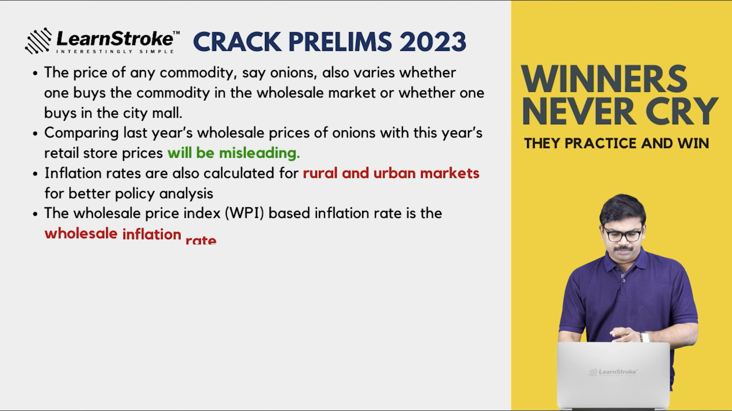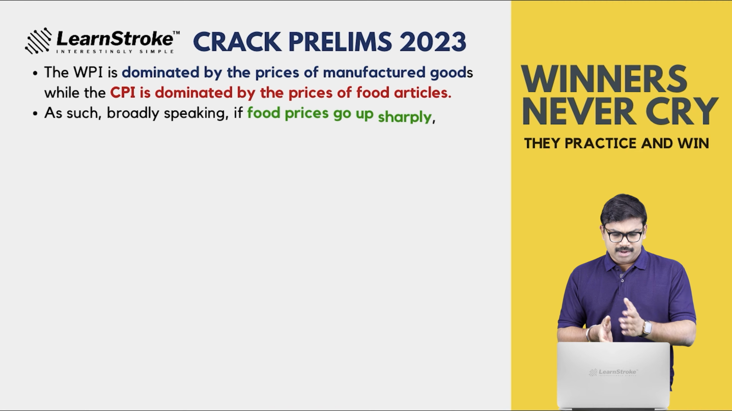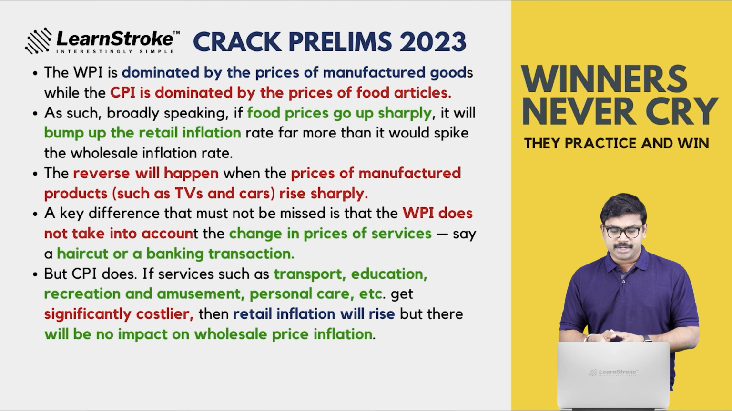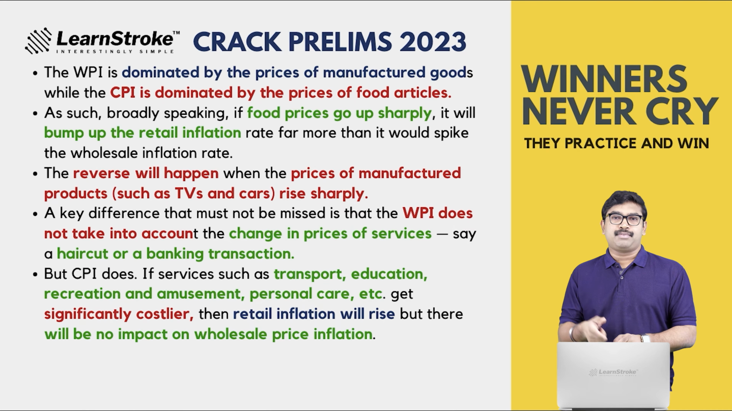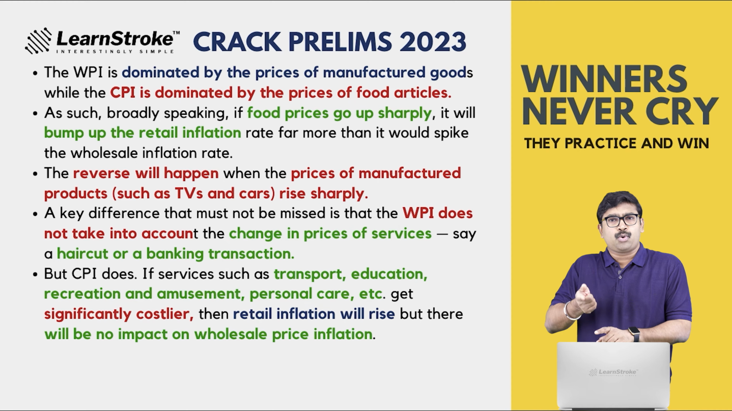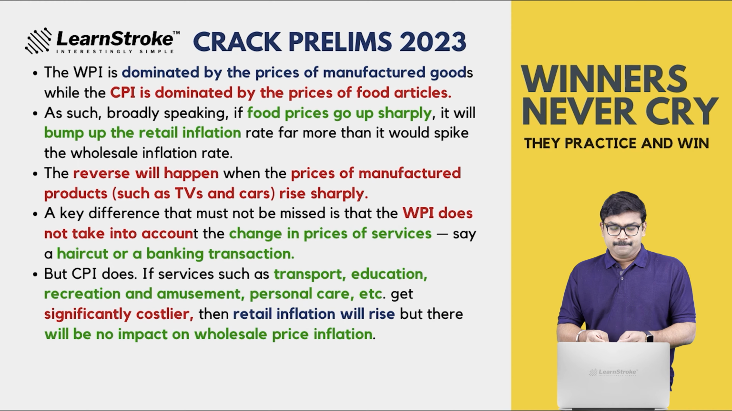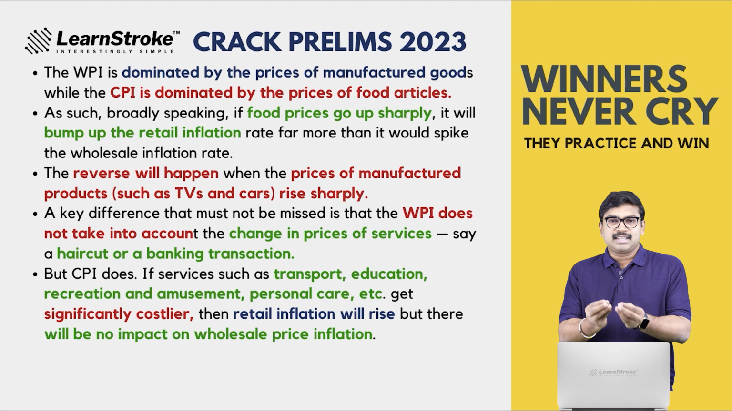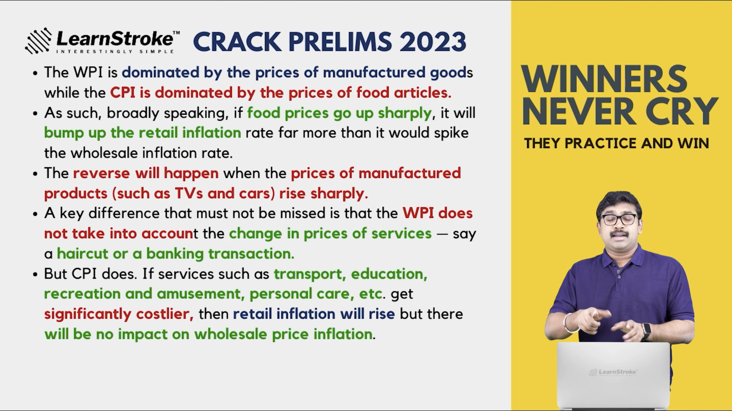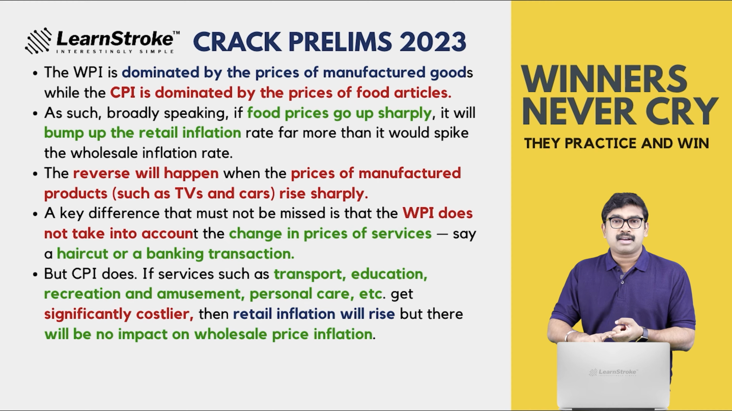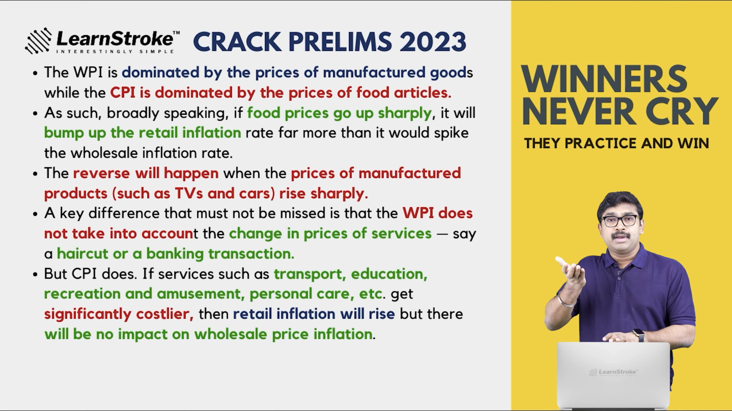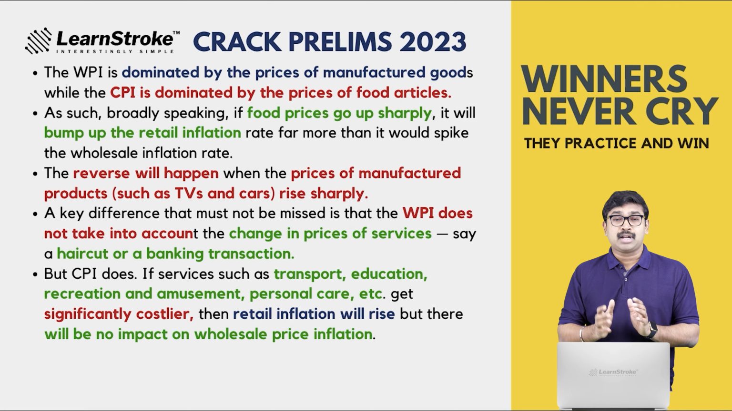So CPI is dominated by the price of food articles, and WPI is dominated by manufactured articles. When food prices go up, it will bump up the retail inflation, and it would have a lesser impact on the WPI. Imagine the reverse is happening. If the price of manufactured goods like TVs, cars, and all the products that you use go up, it will have an impact on the wholesale price index or WPI.